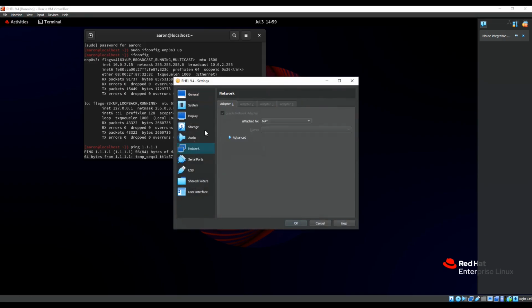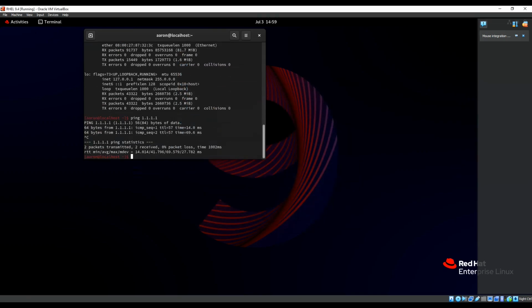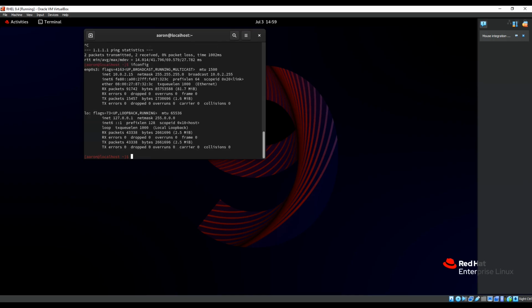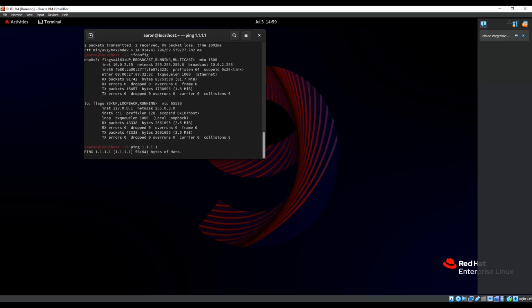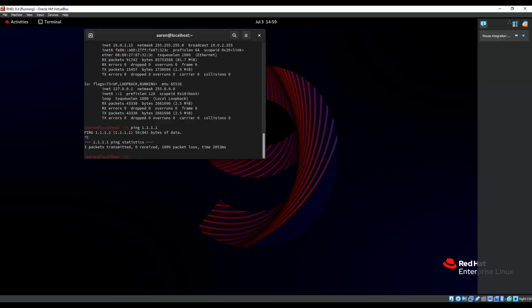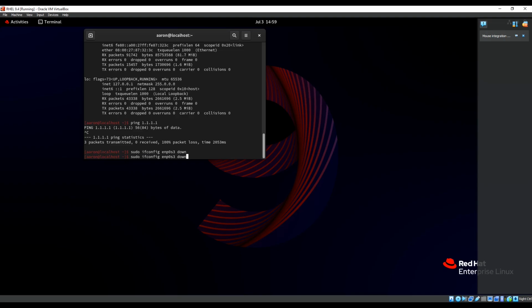So let's try the bridge connection. Let's see if it's still got the same IP. Probably will do. Try ping now. It should fail. Yeah, Control C to exit the ping. Let's bring the interface down.